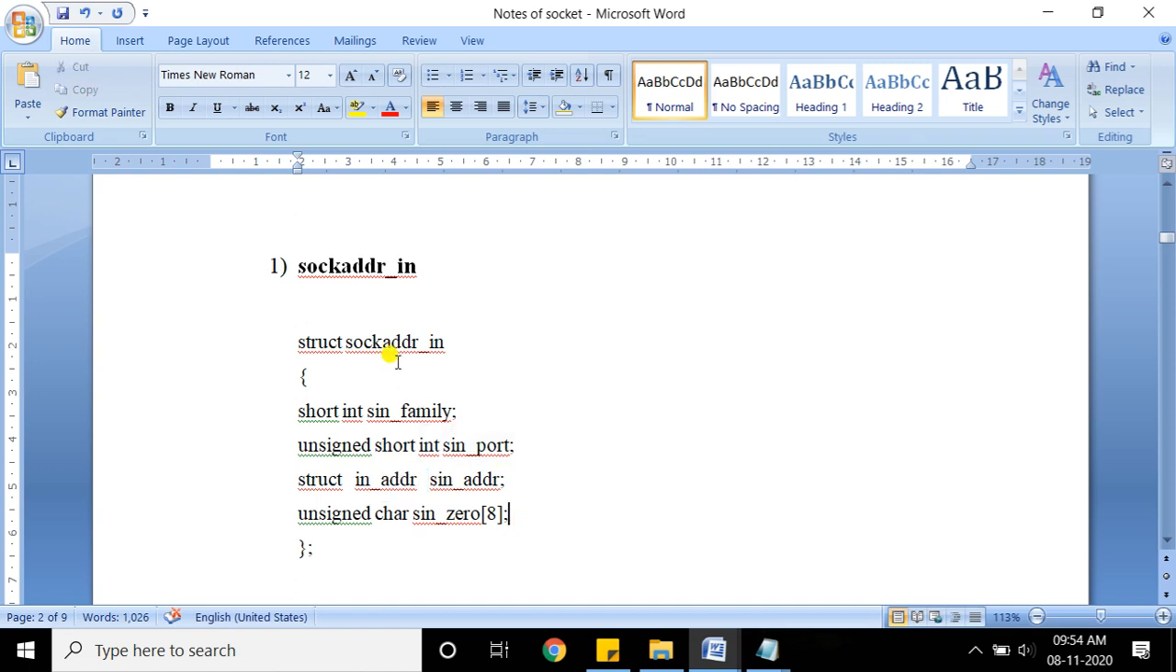Now for the outer structure sockaddr_in, the elements are family, which we will discuss shortly, then the second element is port. The third element, as I said, is a structure itself, sin_addr. This is a variable. You can take any variable here, but normally you refer to the same one which is given here. And the last element is basically not used.